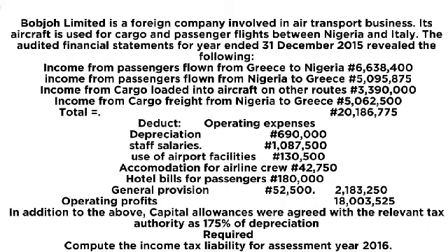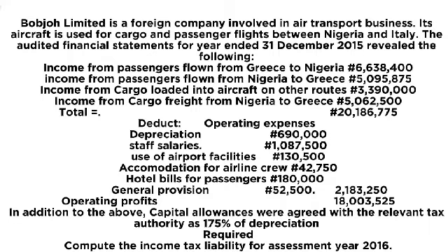So we have income from passengers flown from Greece to Nigeria, 6,638,638,400. Income from passengers flown from Nigeria to Greece, 5,095,875. Income from cargo loaded into aircraft on other routes, 3,390,000, and income from cargo freight from Nigeria to Greece, 5,062,500. So everything is 20,186,775.